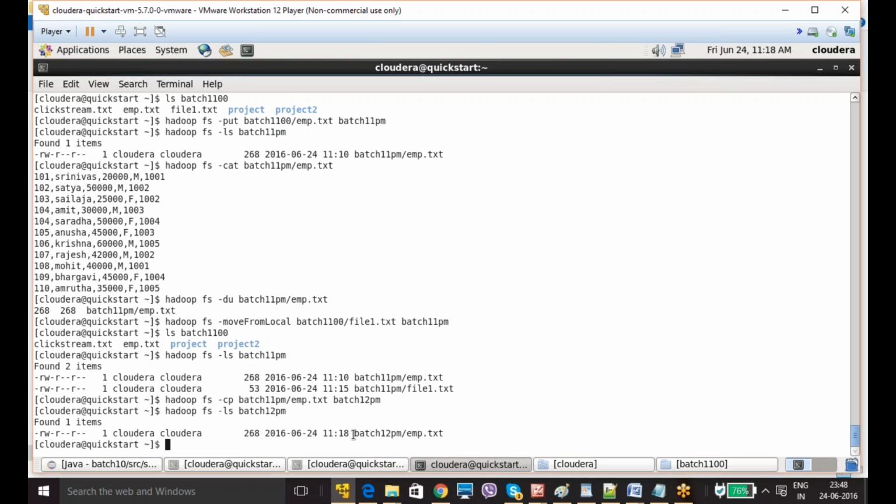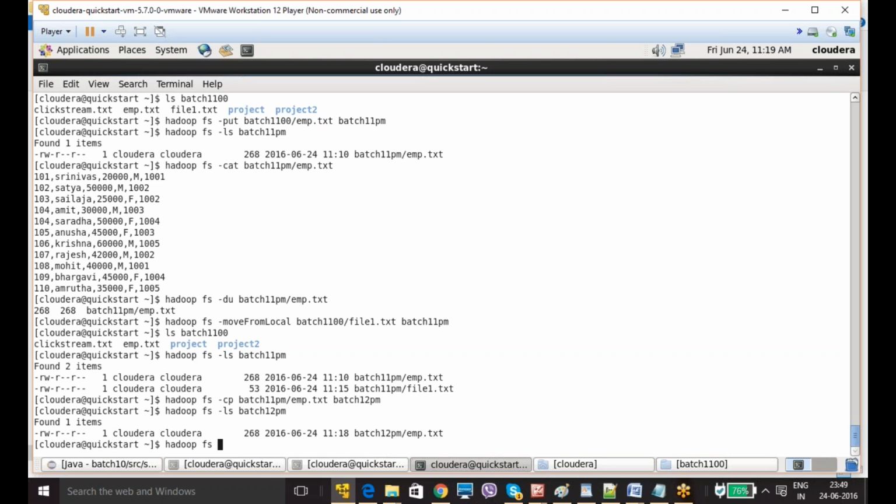So now how can you move the file within the Hadoop system, how can you cut and paste? It is very simple. If you want to do it within the Hadoop system, you need to give hadoop fs -cp. If you are doing it from the local system, you need to use copyFromLocal or put. That is the only difference between there and here.